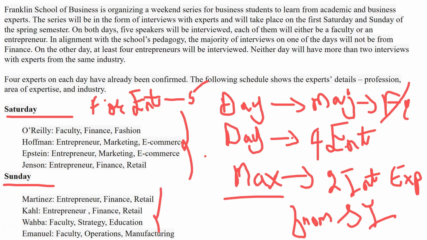The following schedule shows the experts' details: profession, area of expertise, and industry. So we have the profession here, the area of expertise, and the industry. So this is the industry. This is the area of expertise. And this is the profession. I hope you are all able to make it out, that we have mapped everything. So let us go to the question.